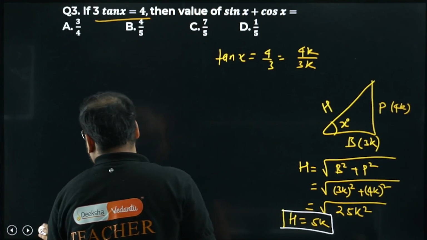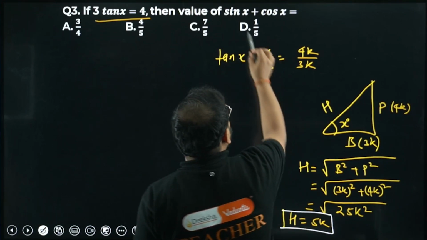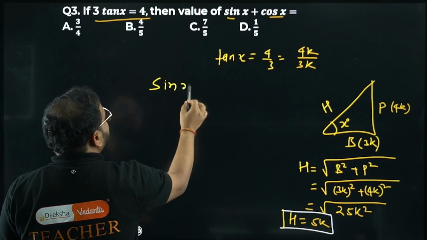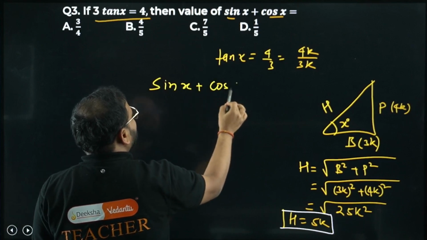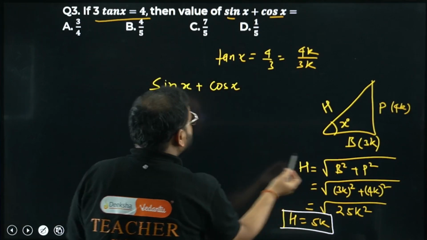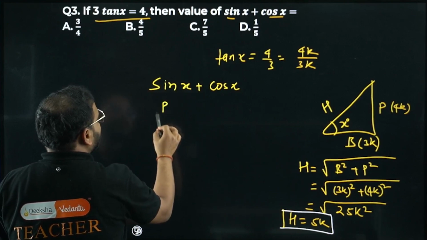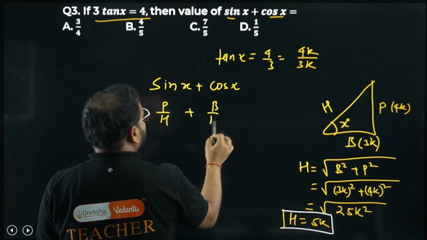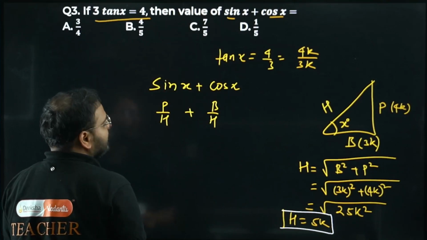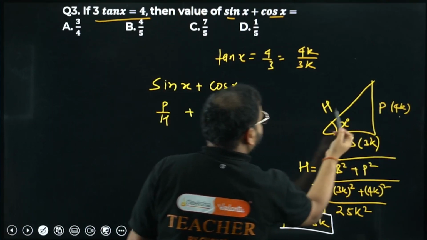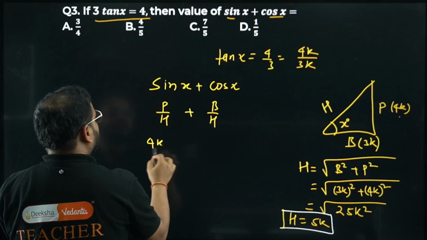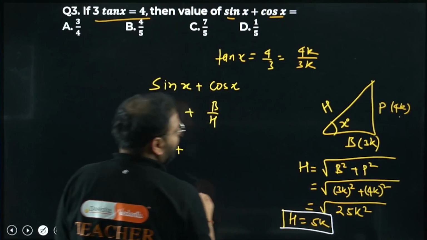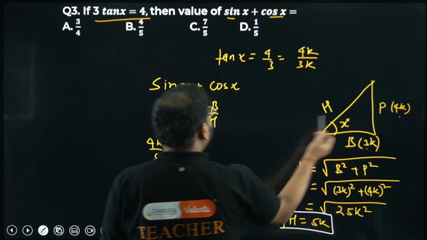Simply 5k. Great. Now once I have h, can I find sine and cos? Sine x plus cos x. Let's do it. What is sine x? Sine x is going to be perpendicular by hypotenuse. What's the perpendicular value? 4 by 5. So 4k by 5k plus cos x, which is base by hypotenuse, 3k by 5k.